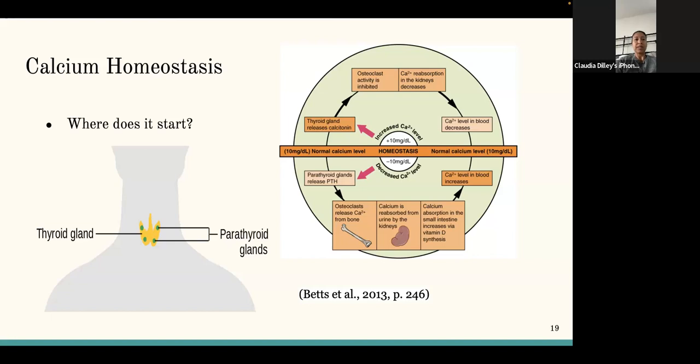The first thing that happens is the body recognizes that there is low calcium in the blood. This acts as a stimulus and activates the receptors in the parathyroid glands with the help of calcitriol, which is released by the liver. These two hormones activate the three boxes displayed on the bottom of that picture. Osteoclast is a type of bone cell that breaks down bone tissues and releases calcium to the blood, which will aid in increasing the calcium in the blood.